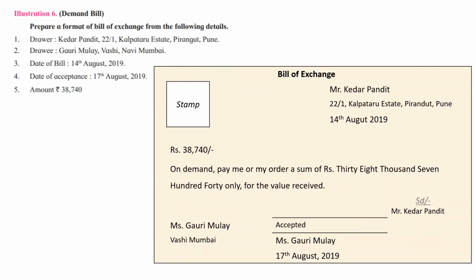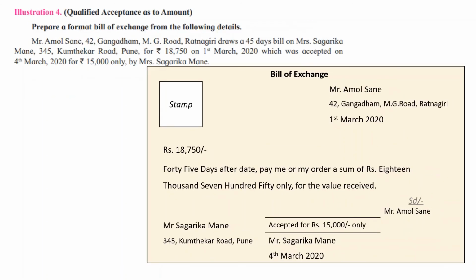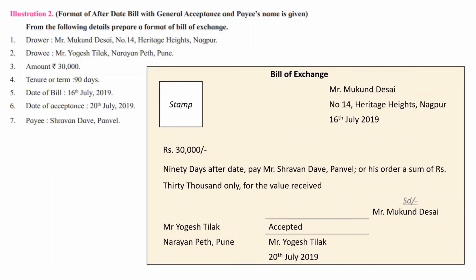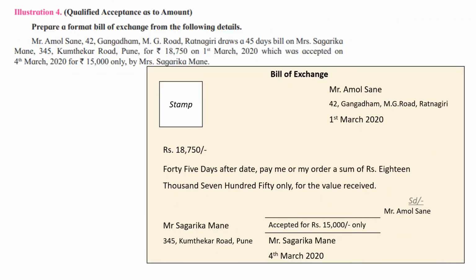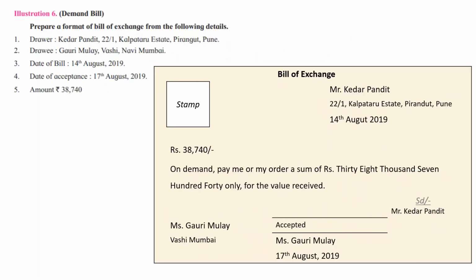This is not having a specific period. This is infinite life bill. Till the time it is not going to be presented to Gauri Mule, it can be used for the purpose of different transaction settlement. It is called as endorsement. So earlier bills also were possible to be endorsed, remember, but they could be endorsed only up to the specific period, that is 90 days or 2 months or whatever, 45 days etc., or 1 month etc. This bill is not having any specific life, finite life. So till the time it is not going to be presented to Gauri for the purpose of payment, it can be continuously used for the purpose of endorsement.